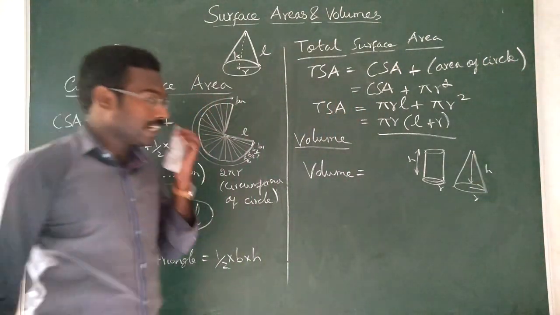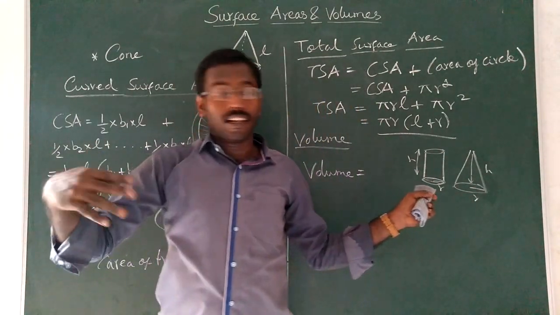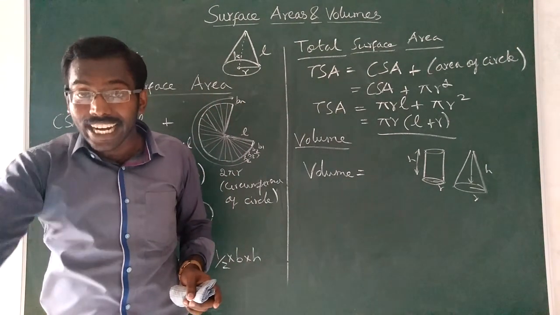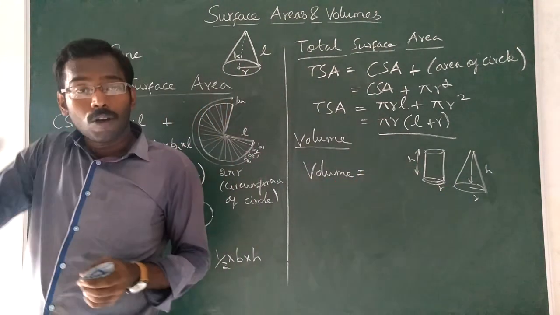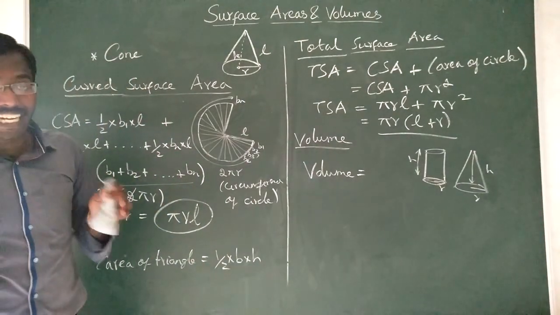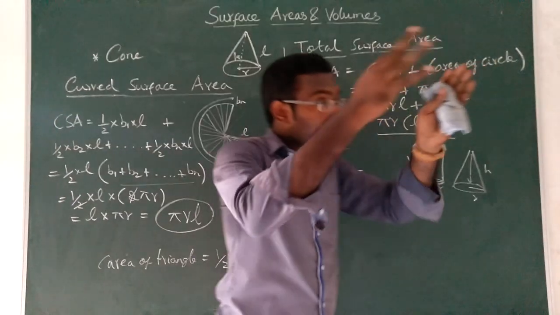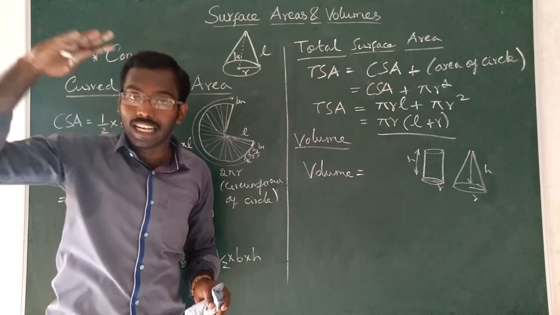In other words, the cone's capacity is 3 times smaller than that of the cylinder. Capacity and volume are the same. So we can conclude that the volume of the cone is 3 times less than the volume of the cylinder.